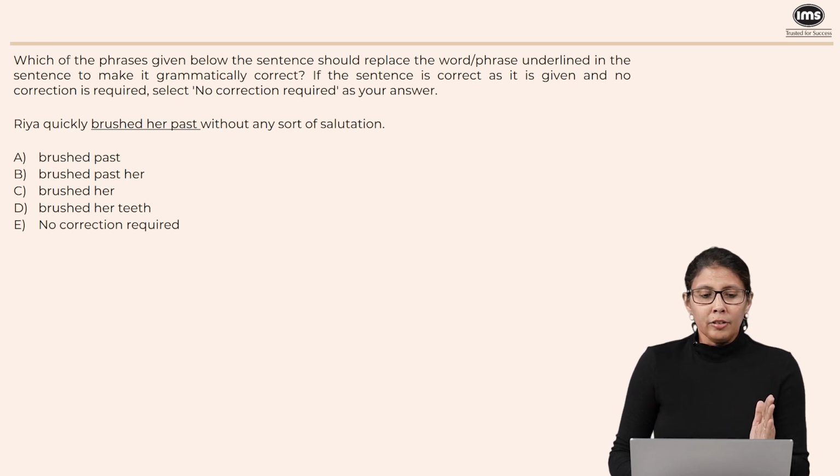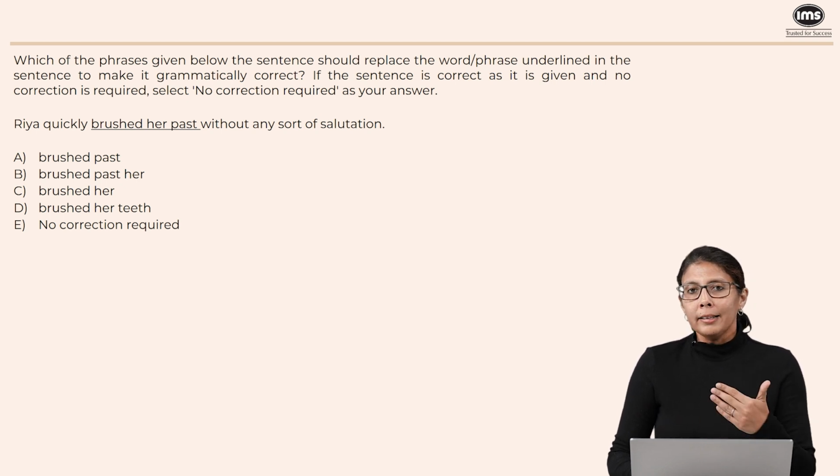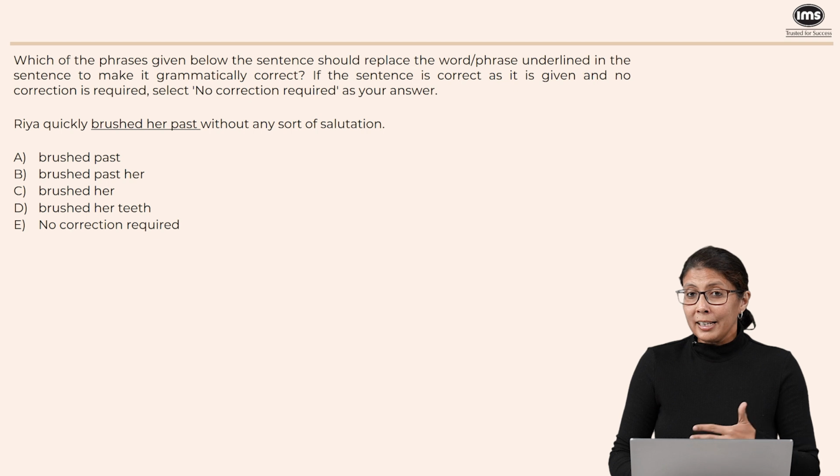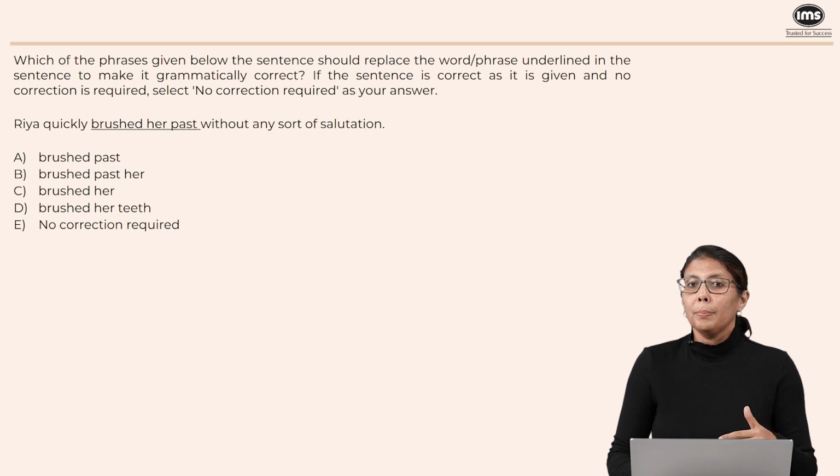So, A says brushed past. Now, we can say brushed past, but we normally indicate whom. Brush past someone is the correct idiom, and that is why it's not A. B says brushed past her. Now, her is the object of this idiom. Brushed past whom? Her. So, this is correct. C, brushed her. This would mean that someone is probably trying to use a hairbrush or some sort of a comb on someone else, but that's going to be a completely different activity.